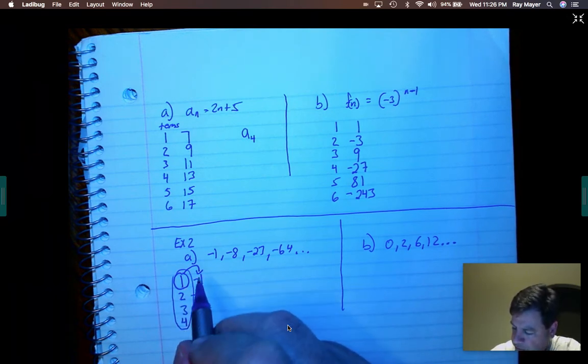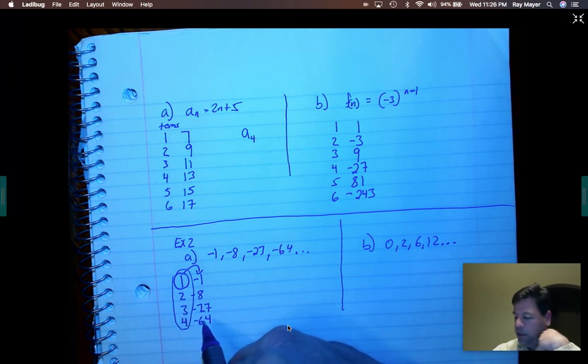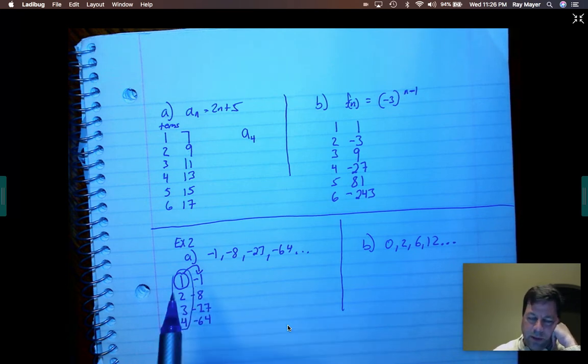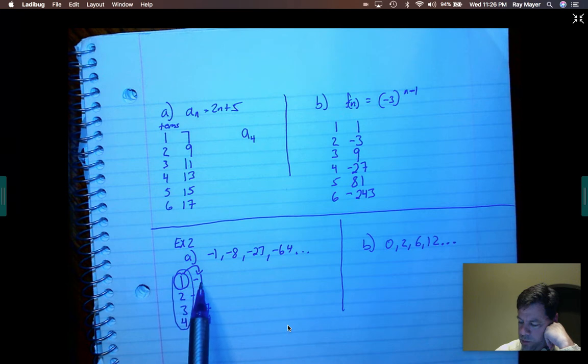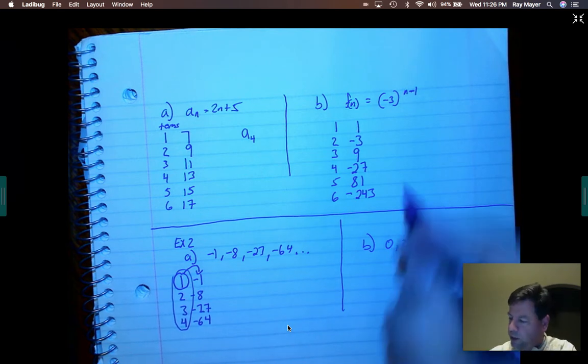Let's see here. 2 to get 8, and 3 to get 27, 4 to 64. Boy, this is going to be hard to see, but you have to kind of start looking. 1 to 1, 2 to 8, 3 to 27, 4 to 64. Let me give you one other hint that sometimes will help you.